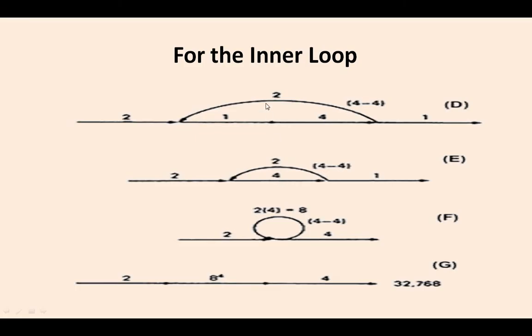So 2 into 4, these two are again multiplied. 2 into 4 is equal to 8. Okay, so this is 8, 2 into 4 is 8, and again it is multiplied with 1 into 4, it is termed as 4, and 2, 8 and 4, 2 into 8 to the power of 4 into 4.